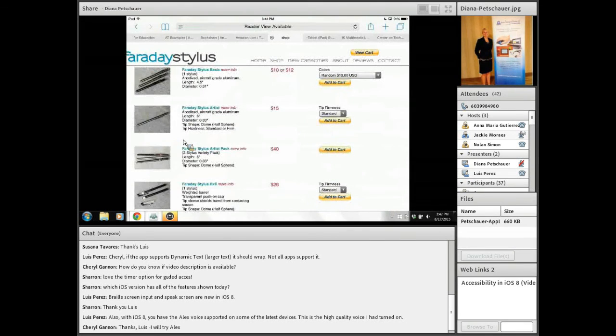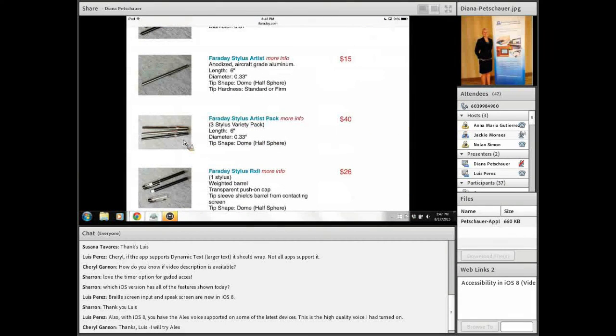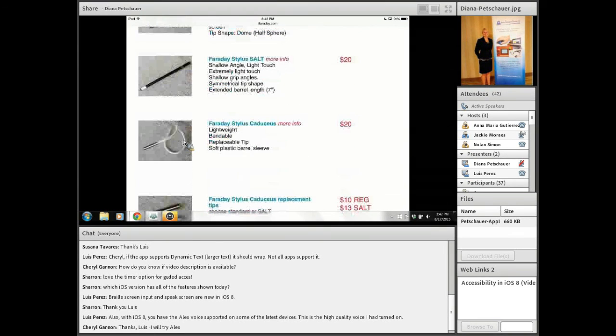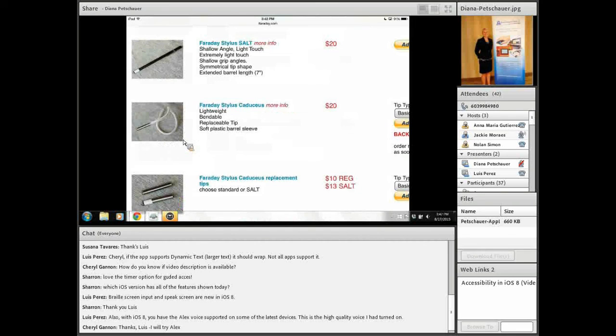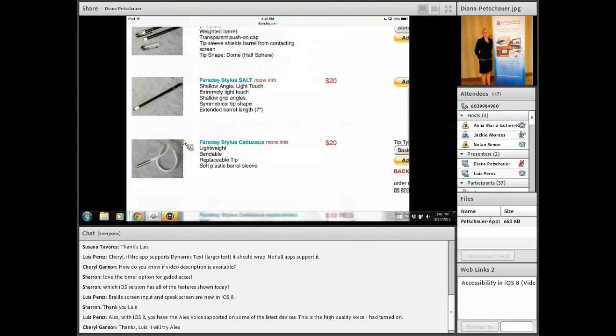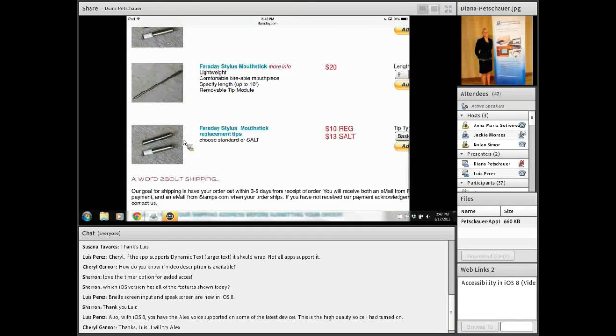Another example, these are styluses from iFaraday, little I, F-A-R-A-D-A-Y. I will add these resources online to the course so that you have all of these websites to go to. And I'll go over those resources and where to find them at the end of the webinar. But just so that you're aware, there are various adaptive styluses. You can see the bendable stylus, for example, for someone who may need it positioned in a certain way. These styluses by iFaraday are very lightweight, and it's also a very light touch that is needed. It isn't a very heavy touch that's needed to write on the iPad or to access the iPad.